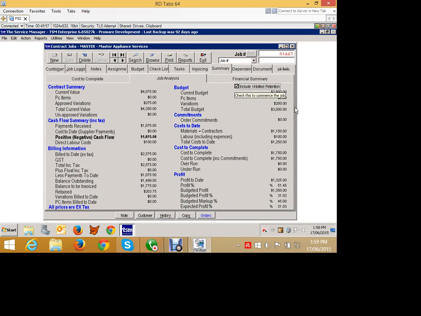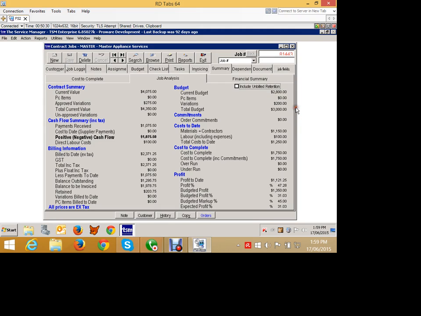Sorry, I made a mistake in what I told you then. This here is profit based on, let's say, that $900 instead of the $1,000 invoice, whereas this is profit that includes the retention based on the full $1,000. Okay? I'll say that again. Remember I had a $1,000 invoice and I took 10% out for $900? So I've only got $900 in revenue. So do I want these profit calculations based on the $900, or if I include the unbilled retention, based on the $1,000?